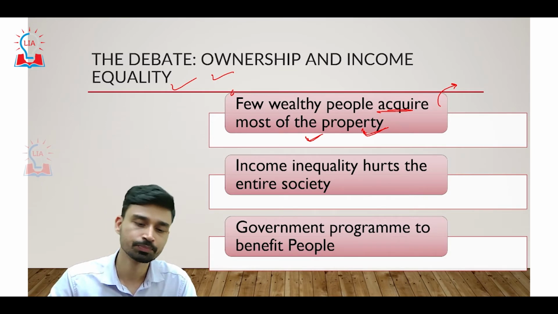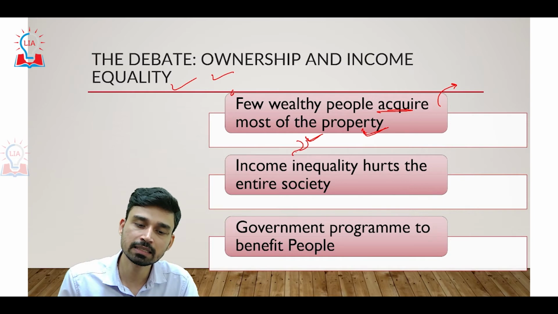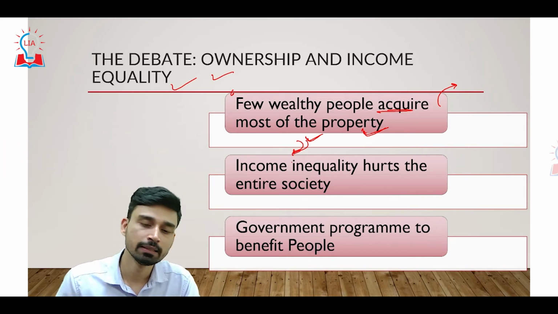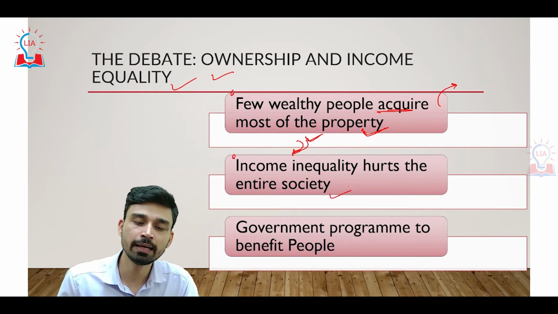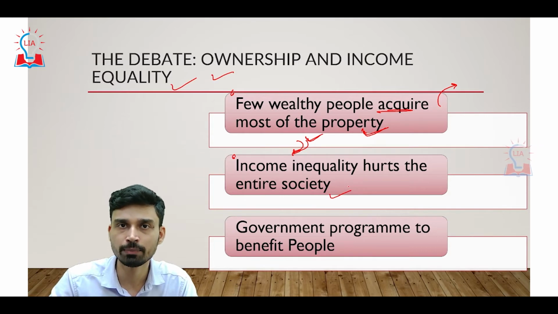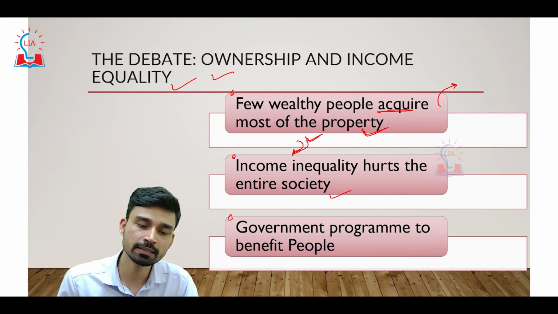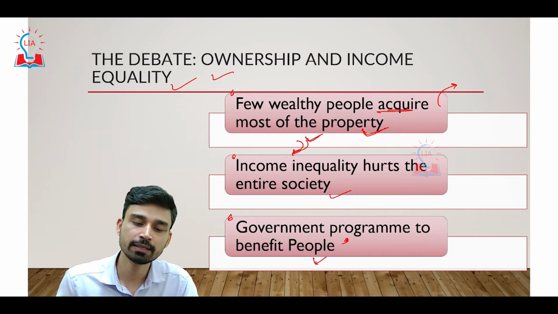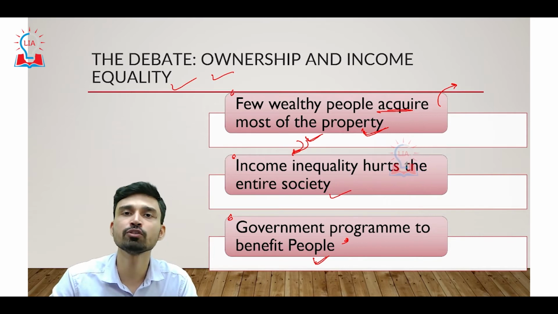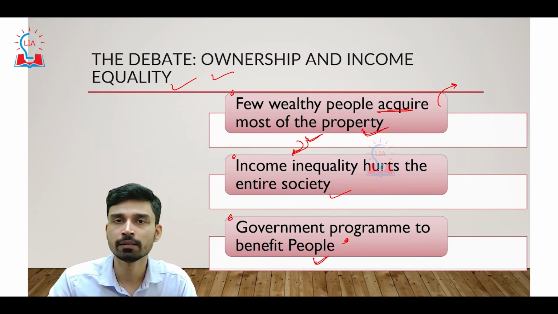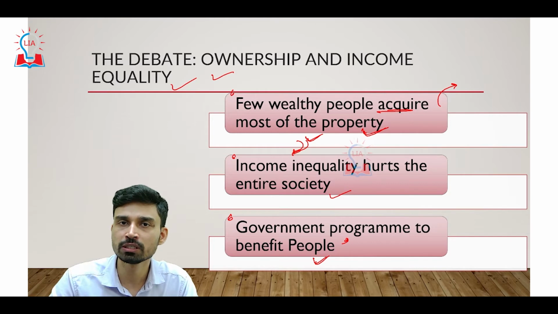That is one criticism. Second, since there is this kind of inequality, income inequality in the end ends up hurting the whole society, because there are a lot of grievances among the society members. And that is why it is the government's responsibility to launch programs that benefit all the people irrespective of their social status. And that is why socialism should be preferred.